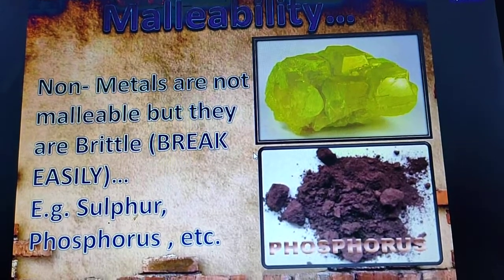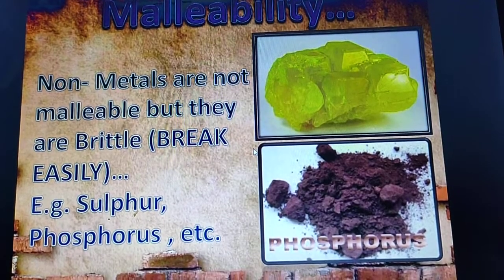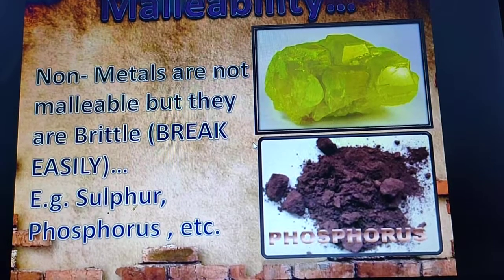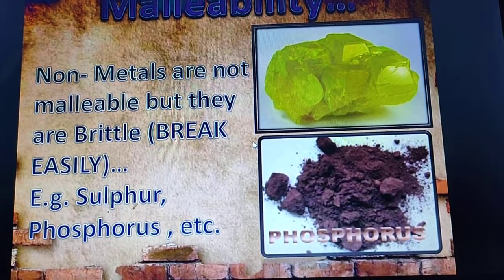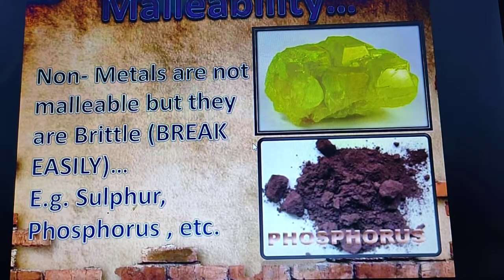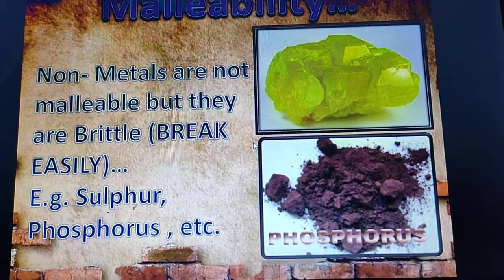Non-metals are those substances which are not malleable. That means they are brittle. Brittle means that they can easily break. As you can see in the figure, if you beat phosphorus, it will just become a powdery substance. So they are brittle. For example, you can see sulfur and phosphorus.